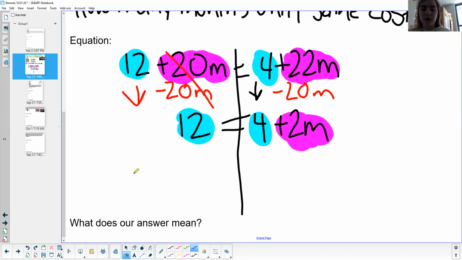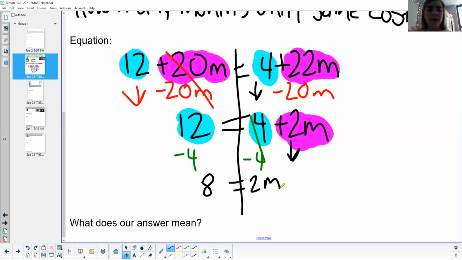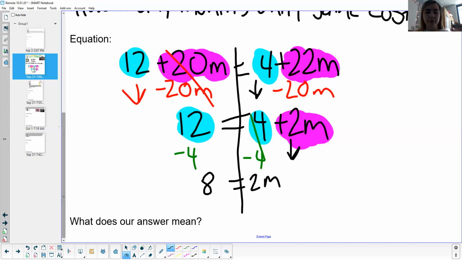I can't just move it though, I've got to use math, remember? So this is a positive 4 since there's no signs in front of it. So I'm going to go ahead and move a positive 4 by subtracting it from both sides. 12 minus 4 gives us 8. I'm going to bring down my variable term of 2m. And finally, once we get to this point, I want to go ahead and solve for my variable. So I'm going to go ahead and divide both sides by 2. So m equals 8 divided by 2 gives me 4.